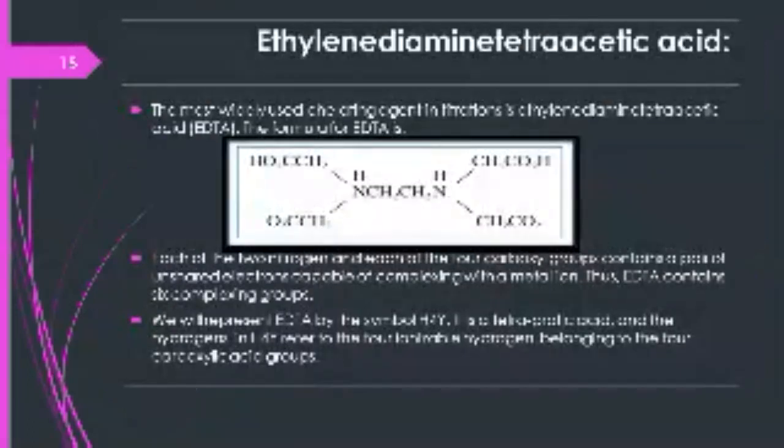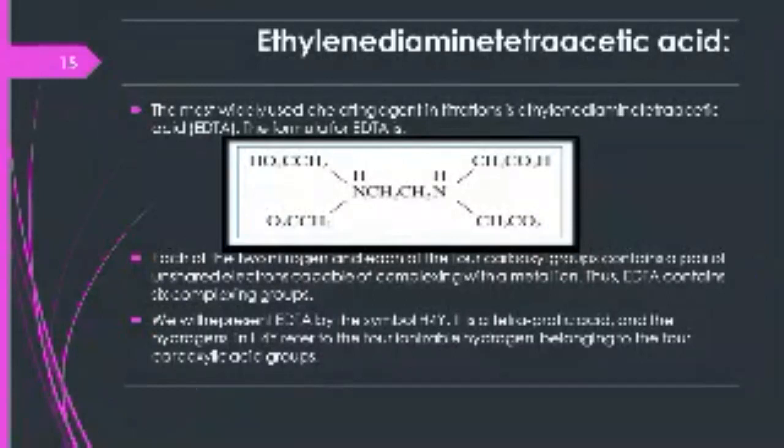So, what is ethylene diamine tetraacetic acid? The most widely used chelating agent in titration is ethylene diamine tetraacetic acid. The formula for EDTA is as follows. The below formula is for EDTA.